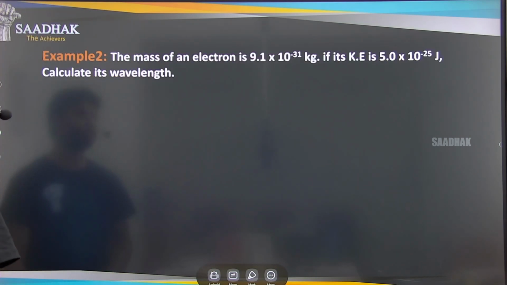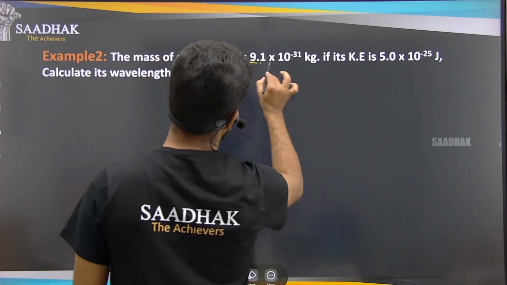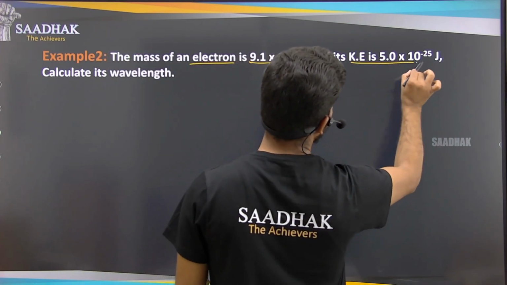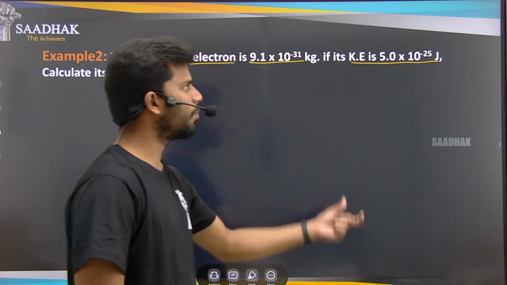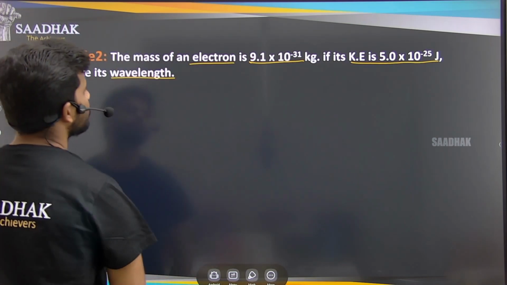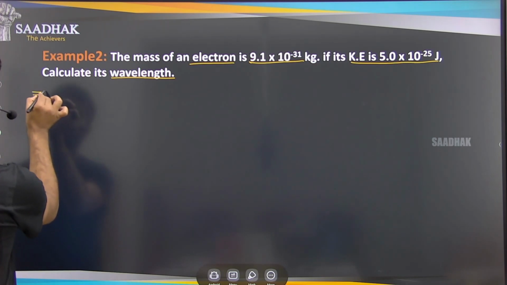Next one, another example. The mass of an electron is given, that is 9.1 into 10 to the power of minus 31 kg, and the kinetic energy is also given, 5.0 into 10 to the power of minus 25 joules. Calculate its wavelength. We'll start with the first step. What is the first step? Given data.